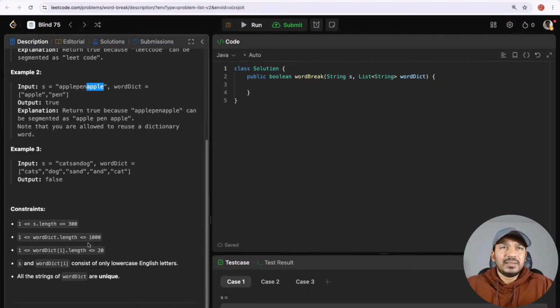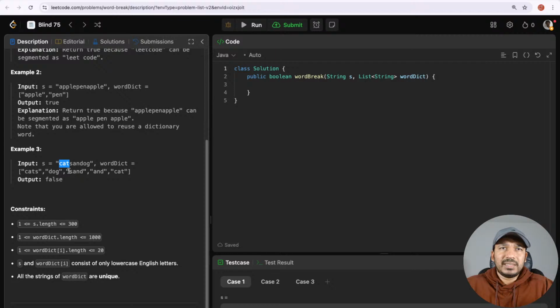In the third case, there is cats, dog, sand, and cat in the dictionary. Can we create this string using these words? Cats is there in the dictionary, and is in the dictionary. But if I use cats and, then I'm left with og, which is not in the dictionary. What other way can we form it? We can form cat, and then sand.